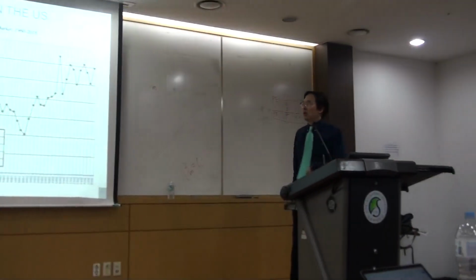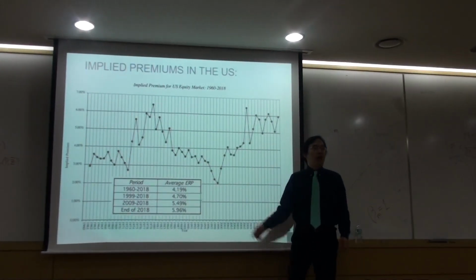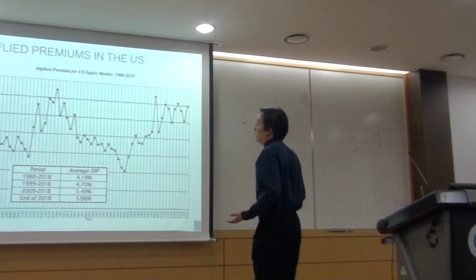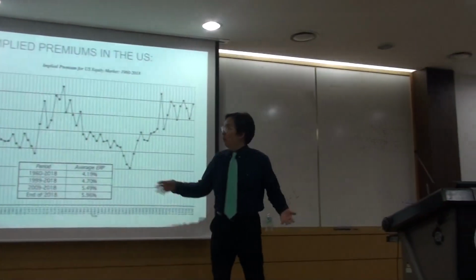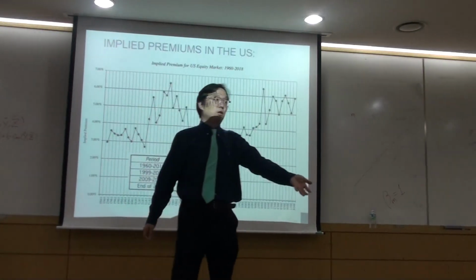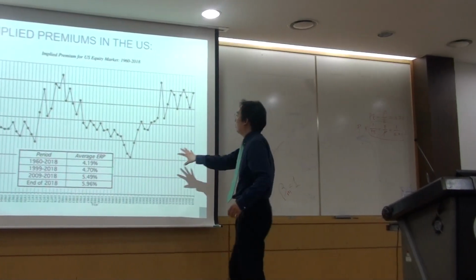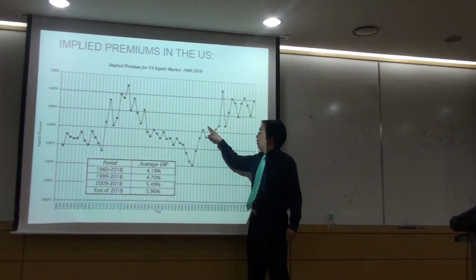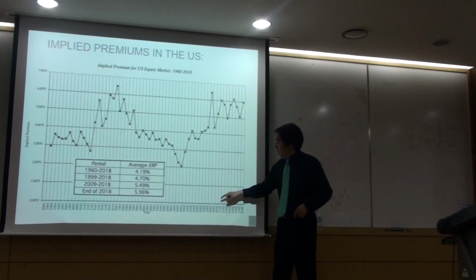Now, what do we see? In times of the dot-com bubble, or if everybody wants to go to the stock market and invest something, their implied premium is very low. Okay? Compared to risk-free rate, just give me 2% more return, I'm going to put my money into the stock market. Everybody jumps into the stock market. We call it bubble situation. Eventually the bubble pops, and then bursts.